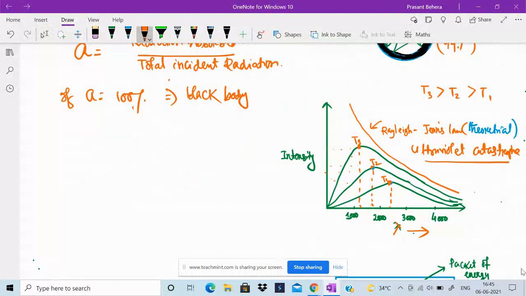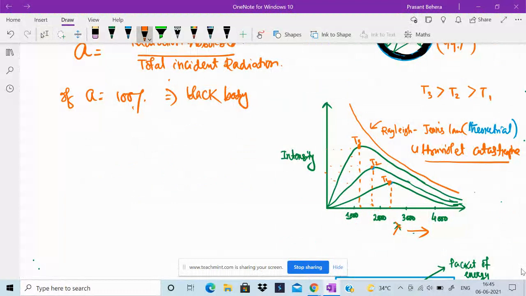At another temperature T2, which is a higher temperature than T1, when plotted, the intensity also increases and reaches a maximum value, then decreases. Again at temperature T3, the intensity increases with increasing temperature. So this graph shows that the intensity increases with an increase in temperature.